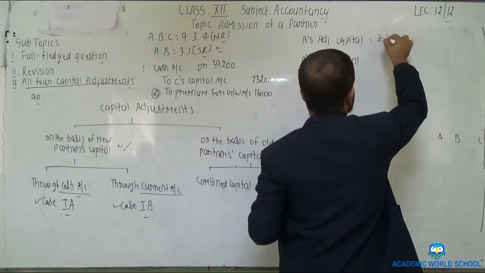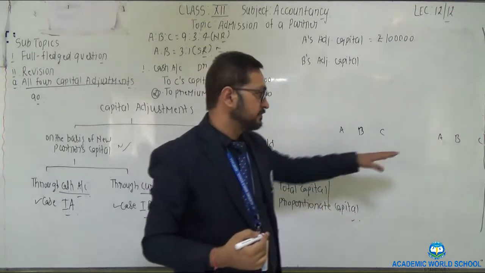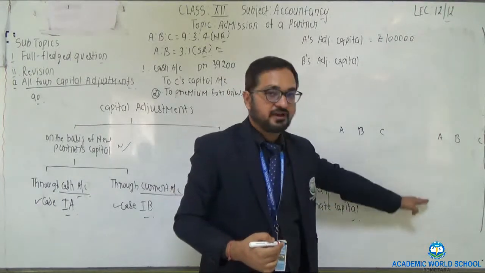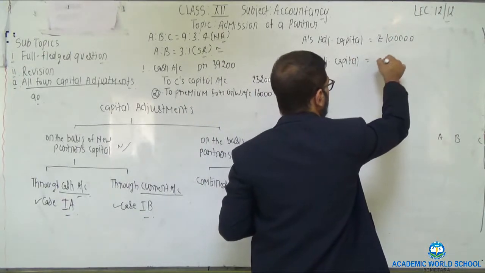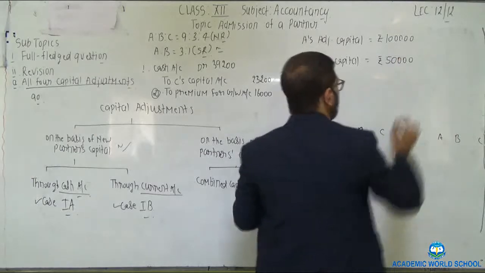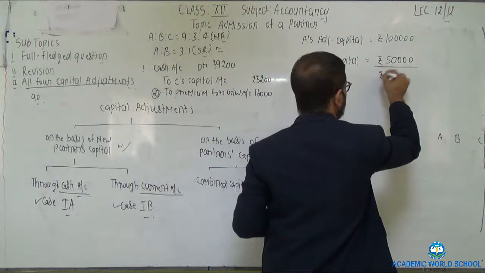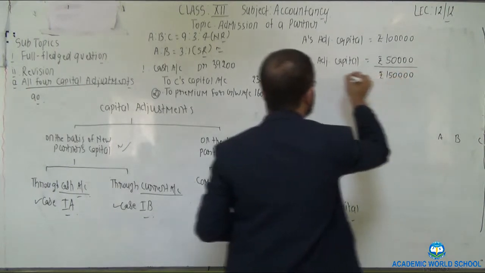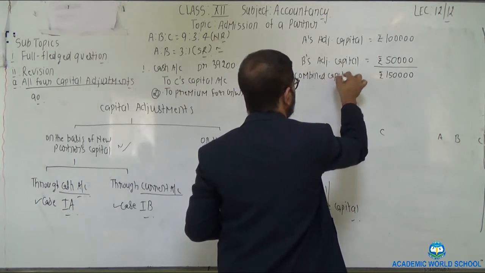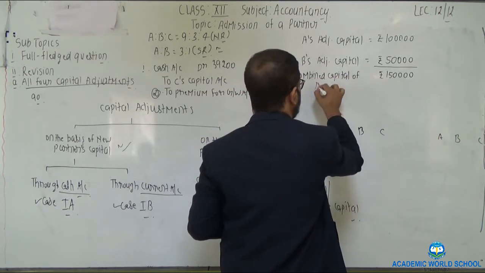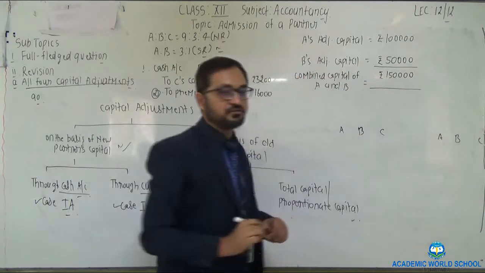For example, adjusted capital of A is 1 lakh. After all the necessary adjustments, which means total of credit side minus total of debit side, adjusted capital of A is 1 lakh and adjusted capital of B is 50,000. Clear? So firstly you need to make the total, that is 1,50,000, and this would be the combined capital of A and B, that is 1,50,000.